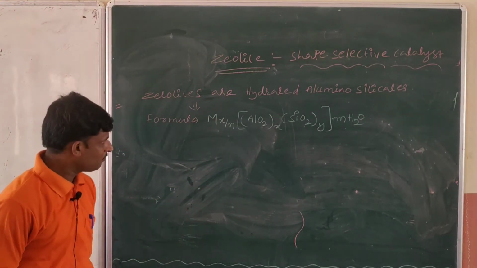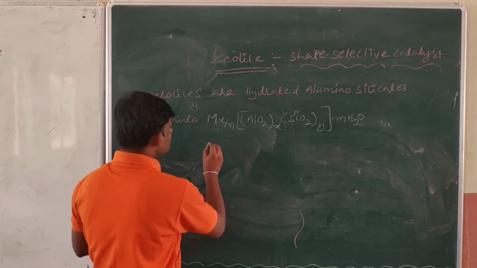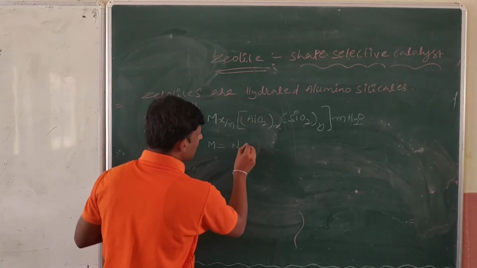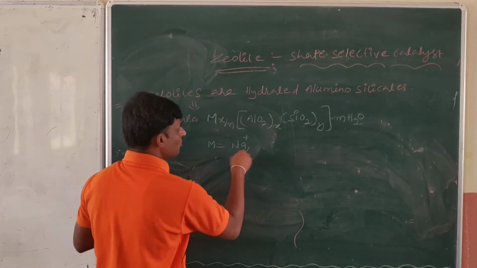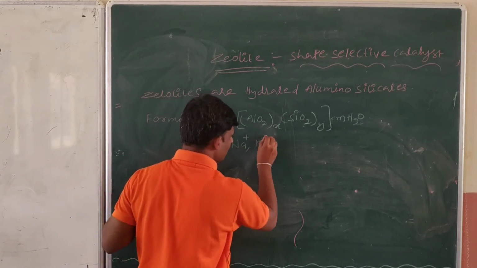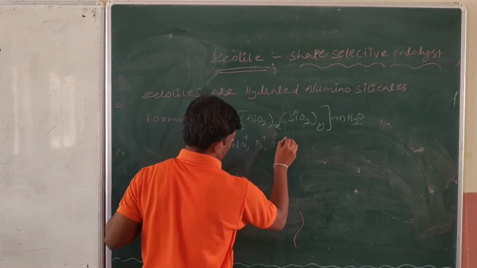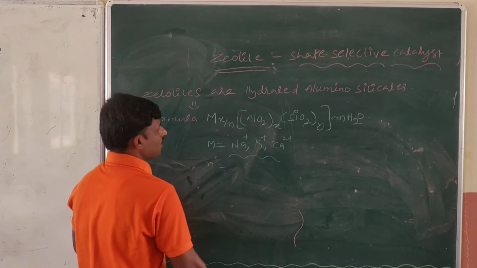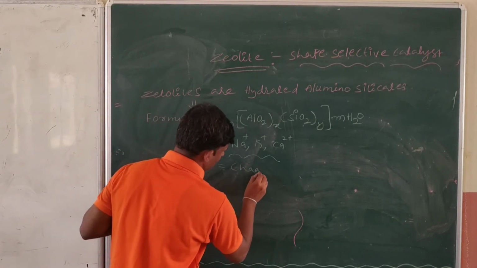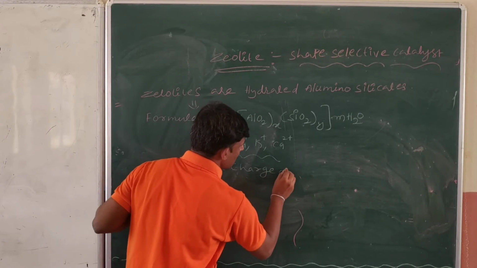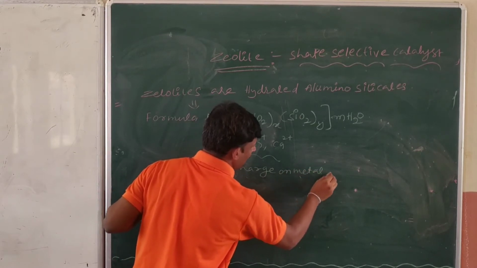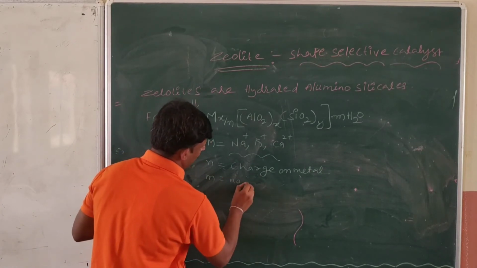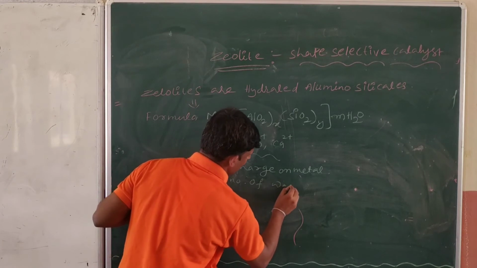I will tell clearly. So in this case, what is the M, sir? M is nothing but metals, or cations like sodium or potassium or calcium. Are you getting my point? So n is nothing but the charge on the metal or metal ion. Next, m is nothing but the number of water molecules.